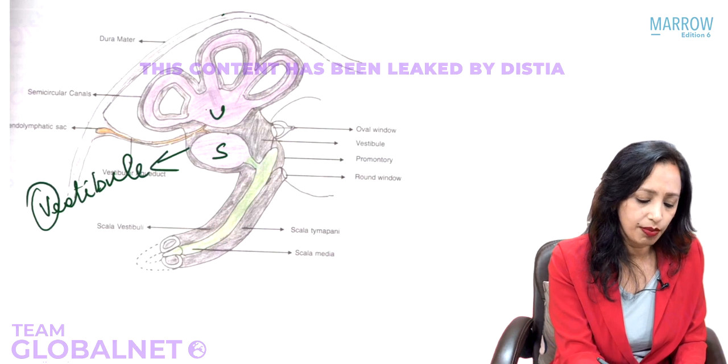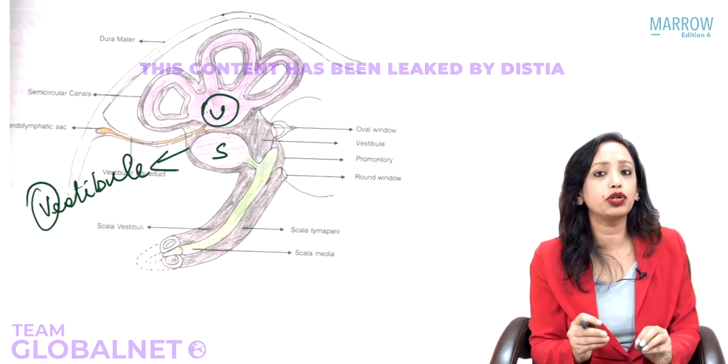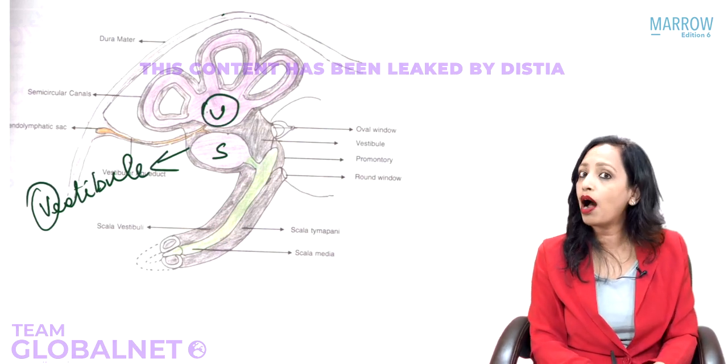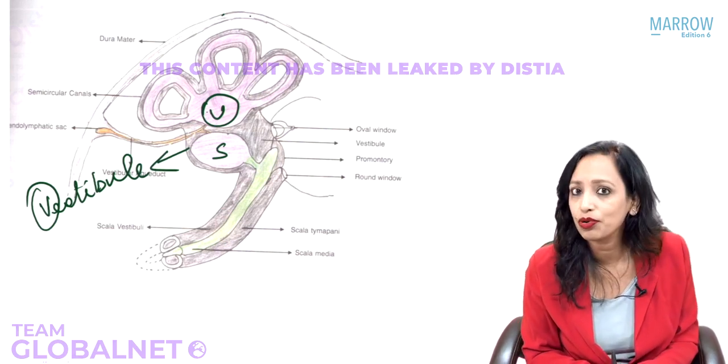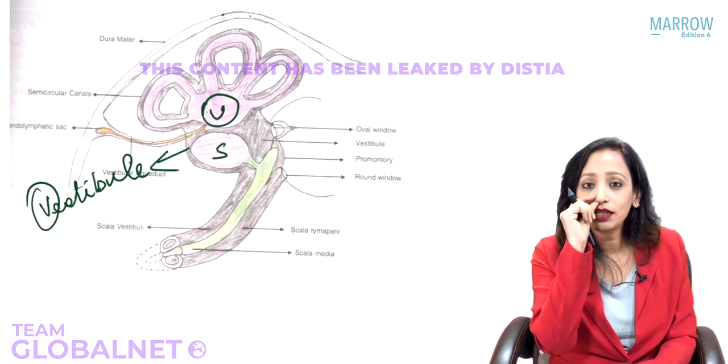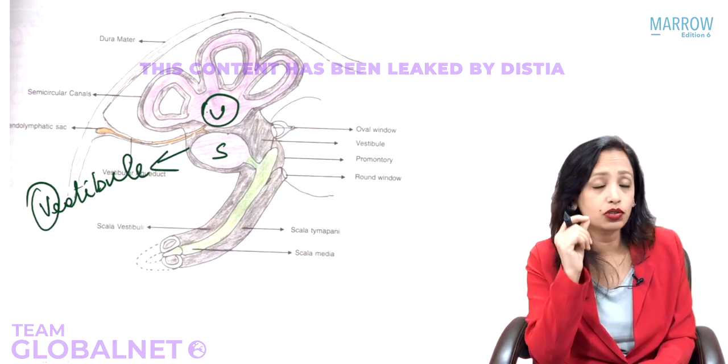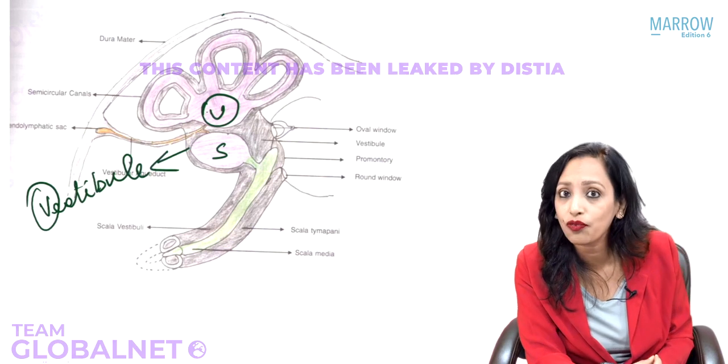With V, you can remember it is around U. It is around utricle and saccule. Now every part of ENT, whether it is the ear or the nose or the throat, has a vestibule. What is the vestibule of the nose? That is the lowermost part of the nose, nostril inside is what is known as vestibule of nose.